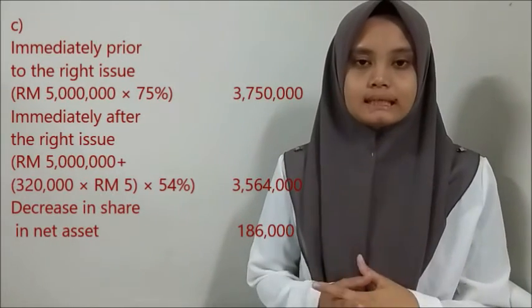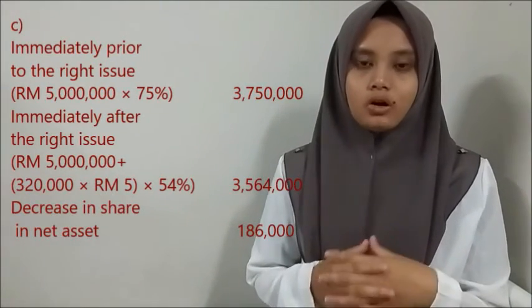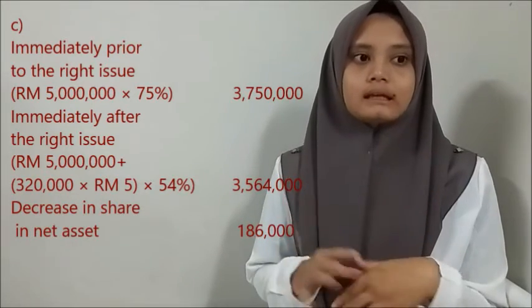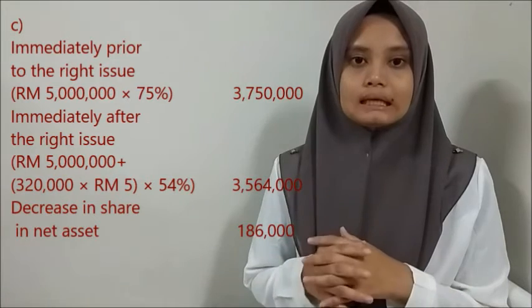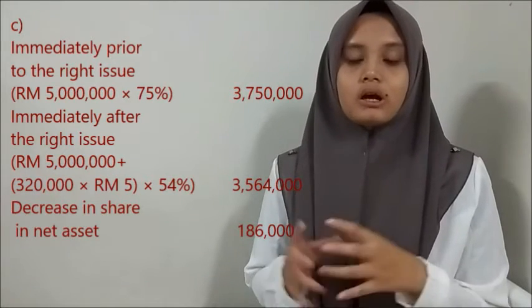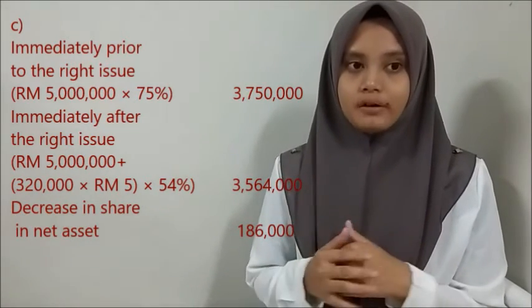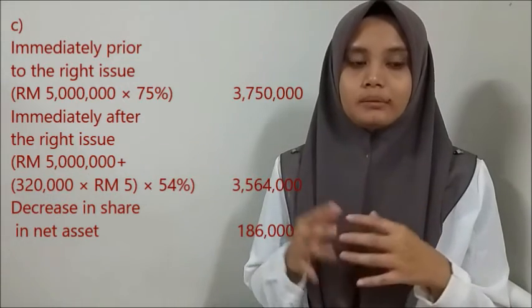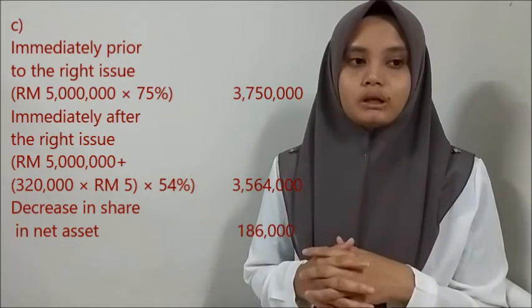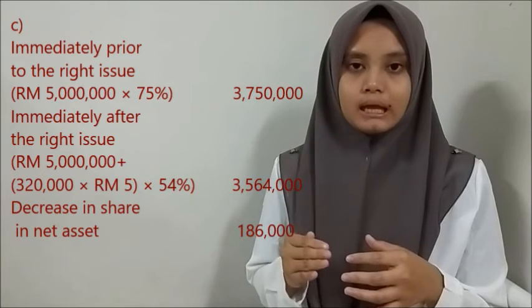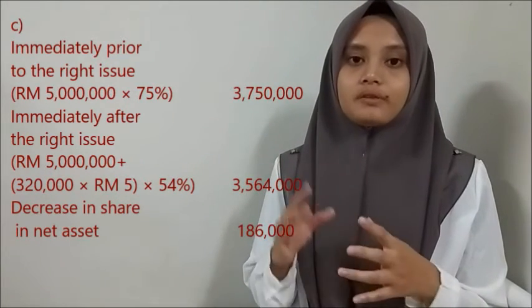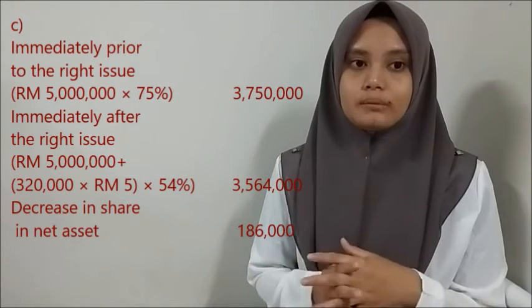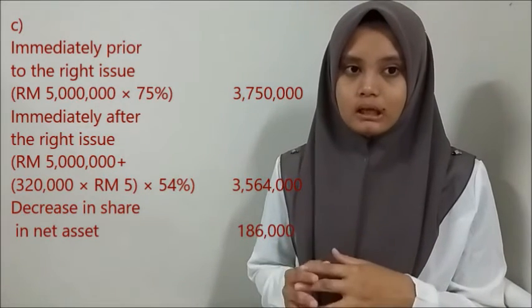For question 3C, calculate the gain or loss on disposal. First, immediately prior to the rights issue, we got 3,750,000, which is 5 million times 75%, and we minus immediately after the rights issue, which is 5 million plus 320,000 shares times 5 ringgit times 54%, so we got 3,564,000.